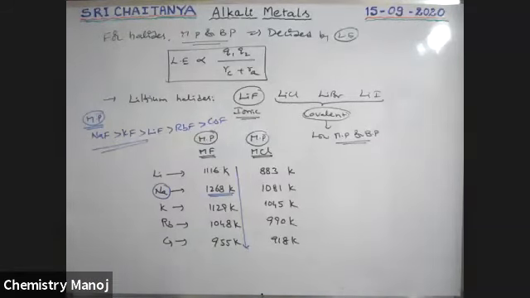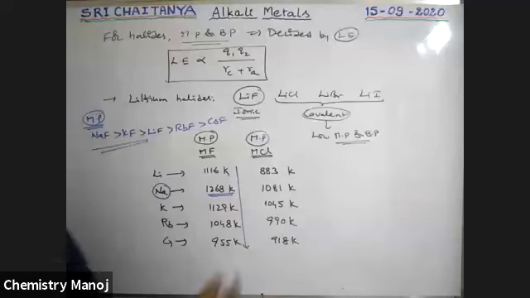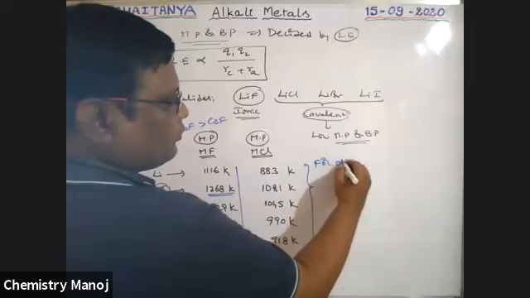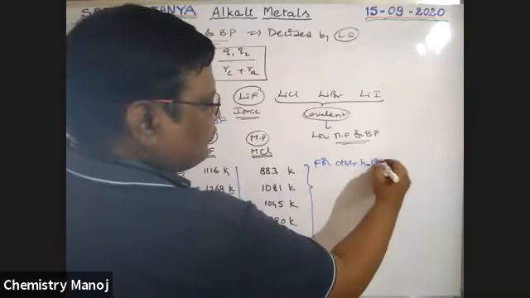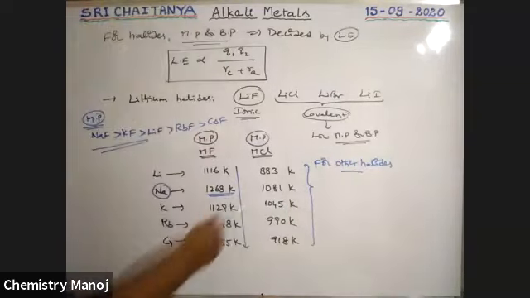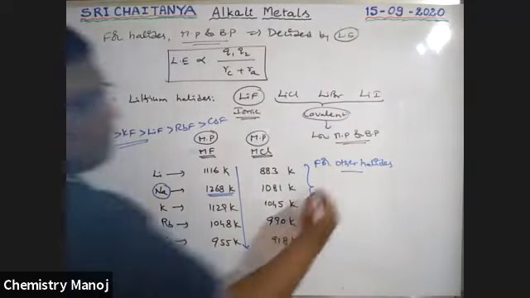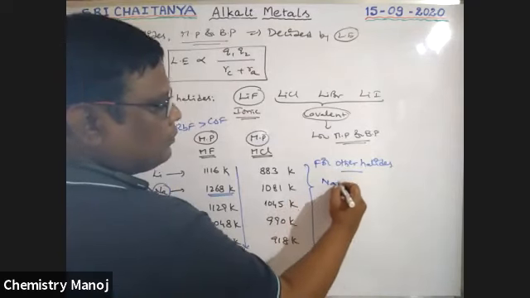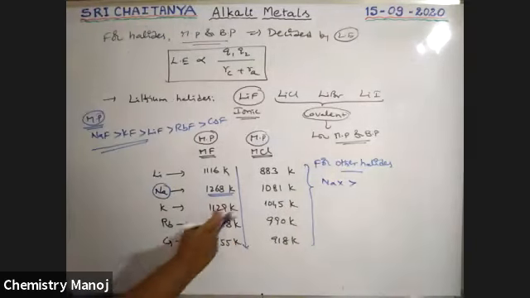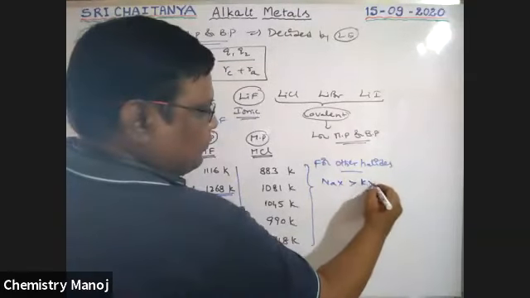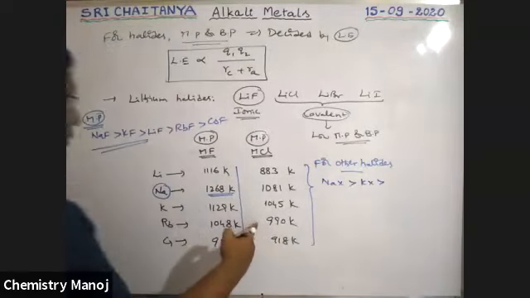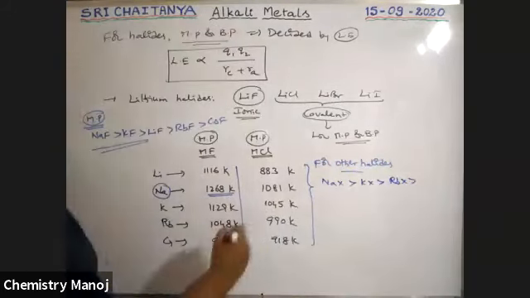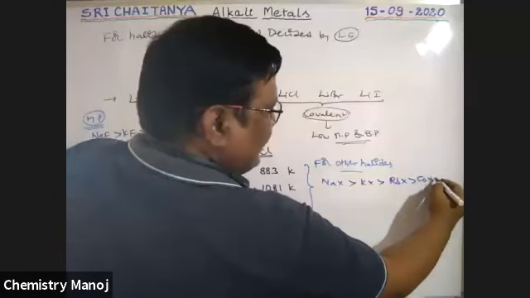For other halides, the highest is for sodium halide. NaX greater than KX greater than RbX greater than CsX greater than LiX.